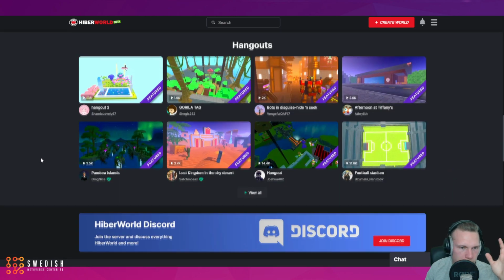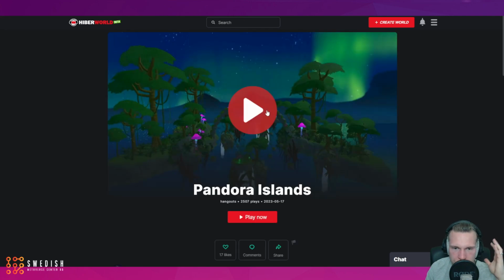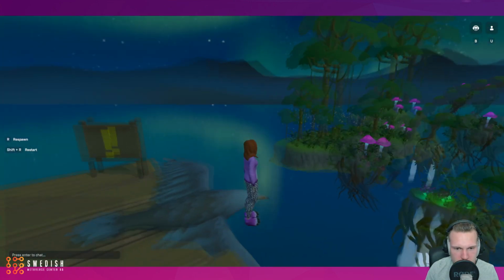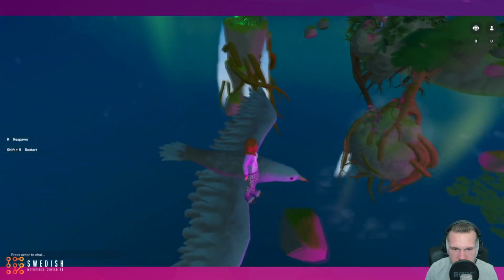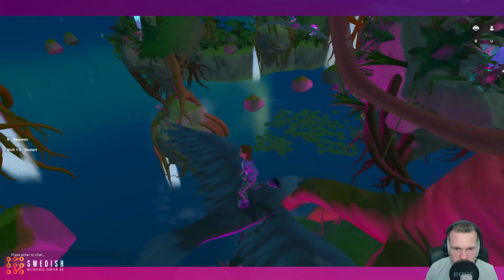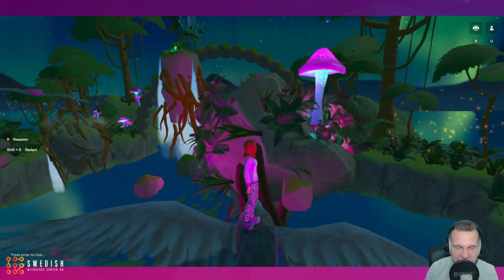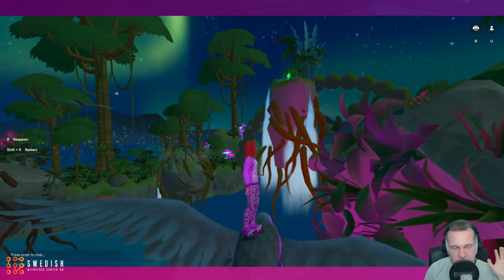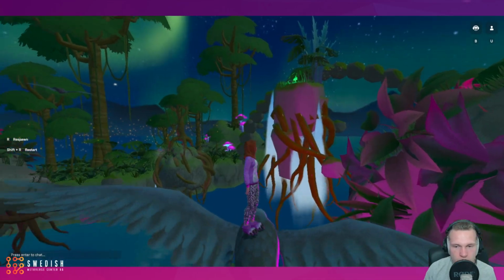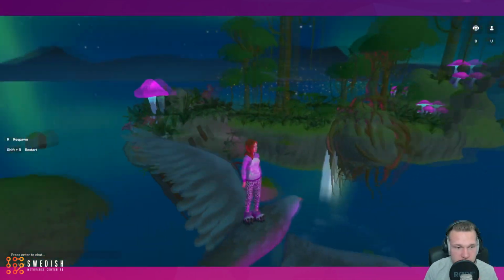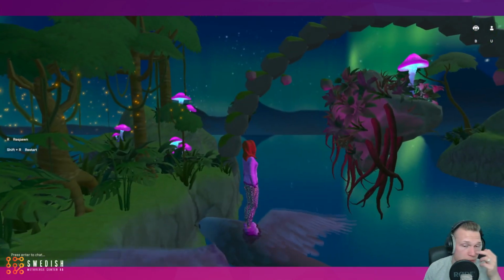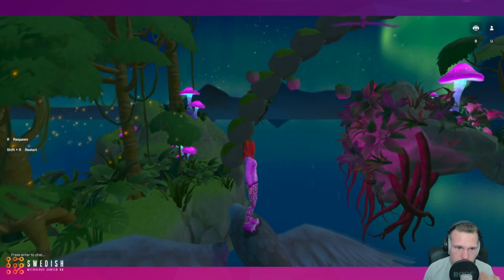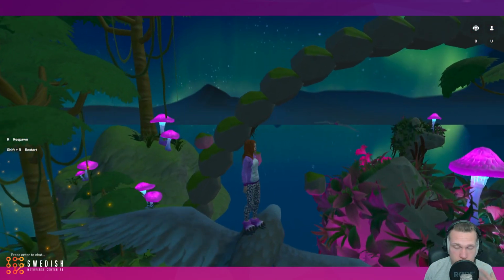Let's do this one, Pandora Islands. Let's see what this one is all about. Okay, so I literally just spawned in, and I got picked up by this bird. I don't want to say eagle, but okay, that's really interesting. So this is one of the hangout worlds where you essentially just hang out with people, which is ultimately one of the things that I love most about the metaverse, just finding new people to socialize with.